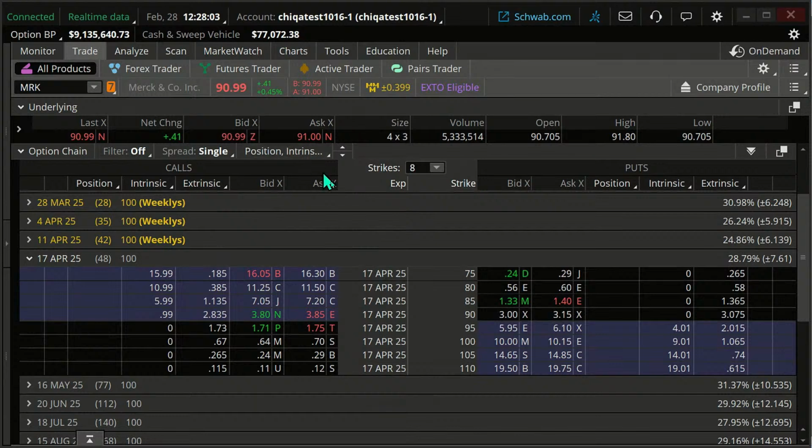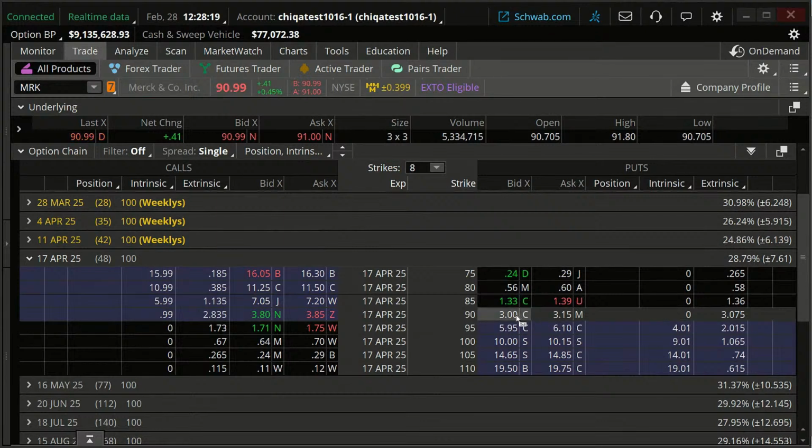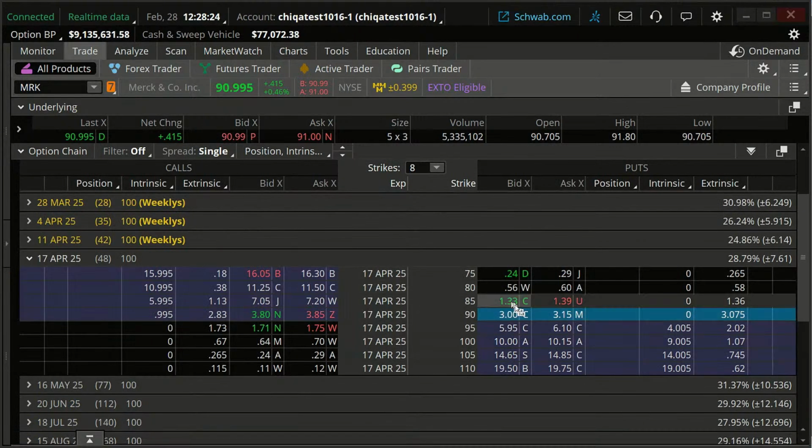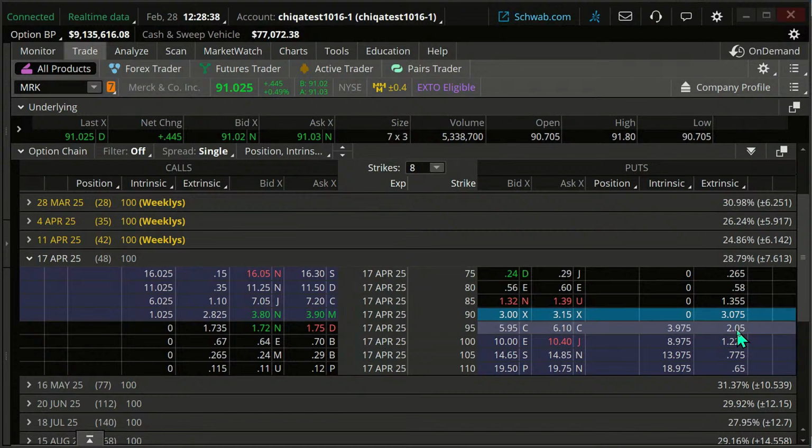Now, remember our formula. We're going to go in the money, and we're going to go at the money. At the money is going to be our short contract. So I'm going to sell that 90. I'm going to go to the put, and I'm going to just click on the bid price here on that. And let's look at that extrinsic value. About $3 of extrinsic value. And so remember, I'm going to do two contracts in the money.